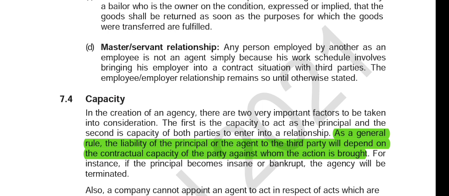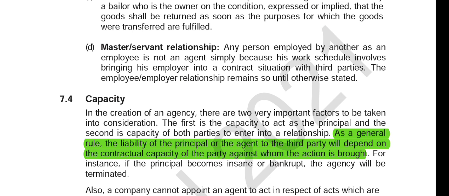But the general rule is the liability of the principal or the agent to the third party will depend on the contractual capacity of the party against whom the action is brought. So, for instance, if the party becomes insane or bankrupt, the agency will be terminated right away.